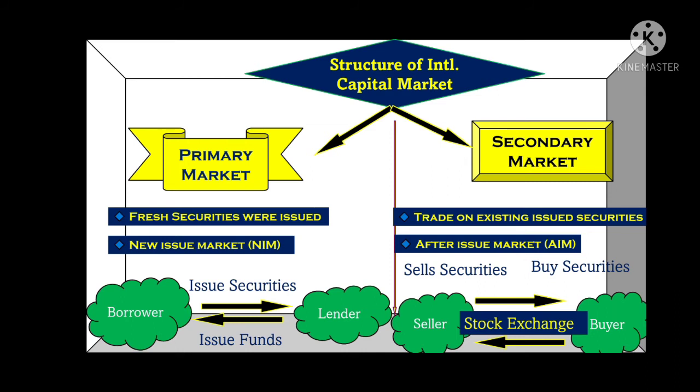Now you need to remember one thing. As we know, once the securities are issued, then there is no role of the issuing company under a secondary market, right? When the issuing company has issued the security, then its role is over. Now three parties will be there: the seller, the buyer, and the stock exchange market, right? Now let's move forward.